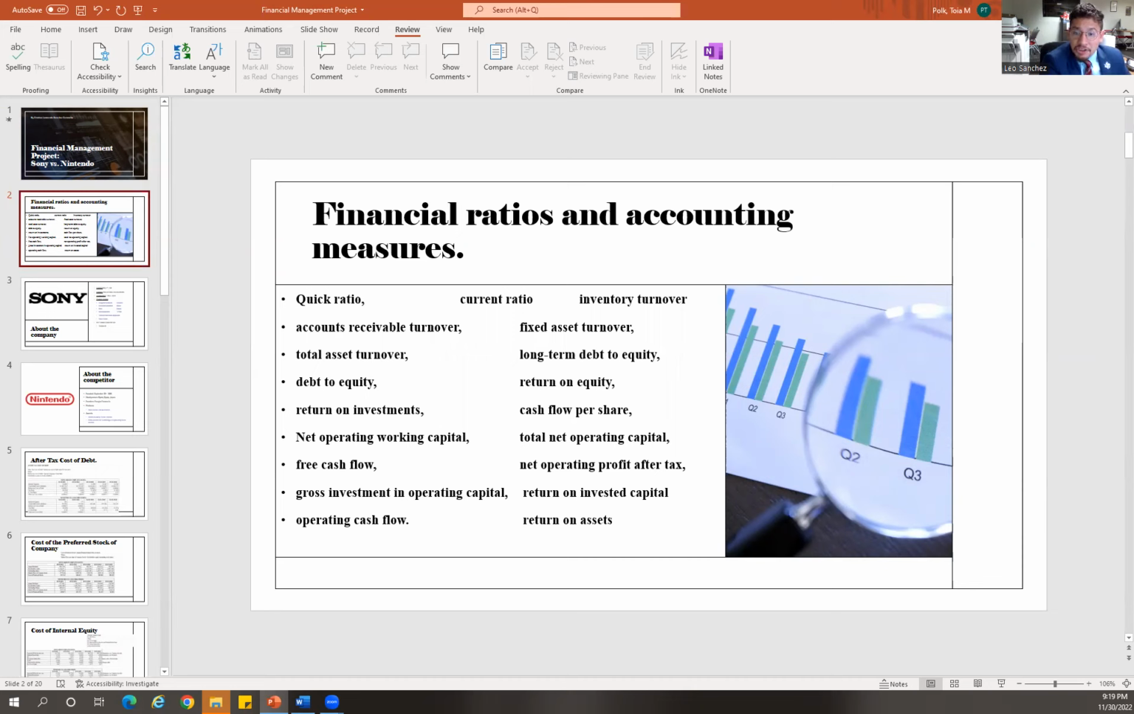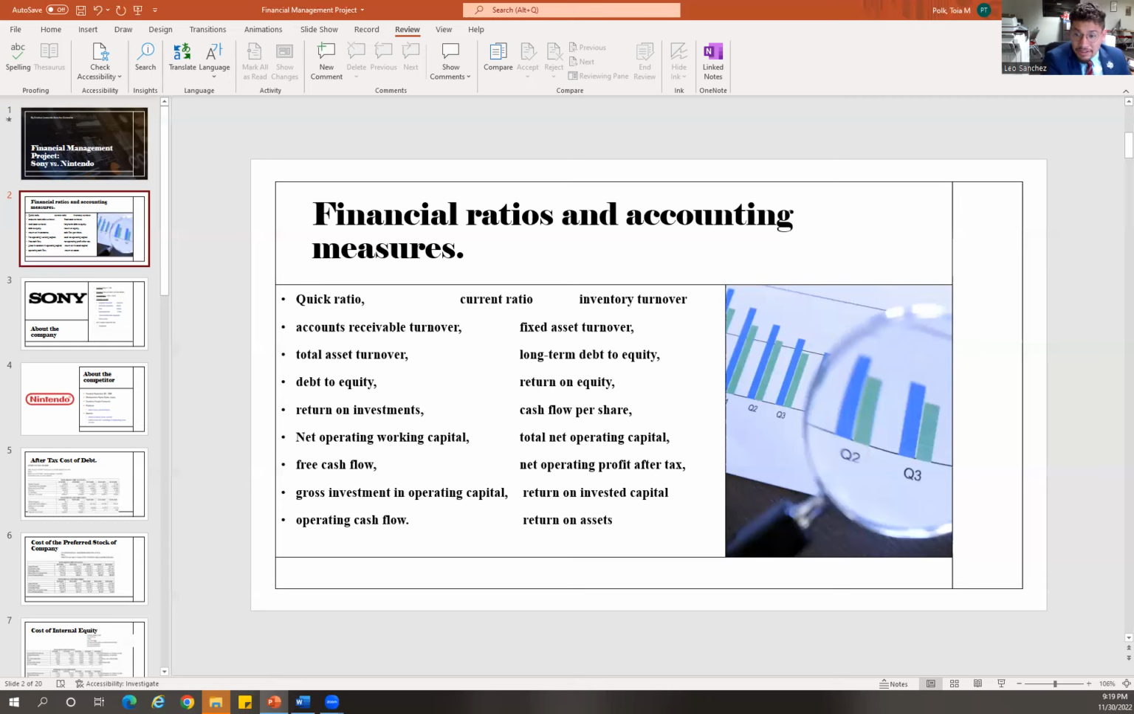Quick ratio, current ratio, inventory turnover, accounts receivable turnover, fixed asset turnover, total asset turnover, long-term debt to equity, return on equity, return on assets, return on investment, cash flow per share, net operating working capital, total net operating capital, free cash flow, net operating profit after tax, gross investment in operating capital, return on invested capital, and operating cash flow.